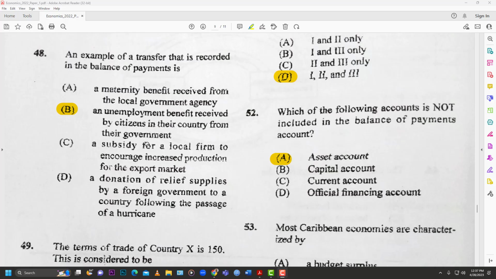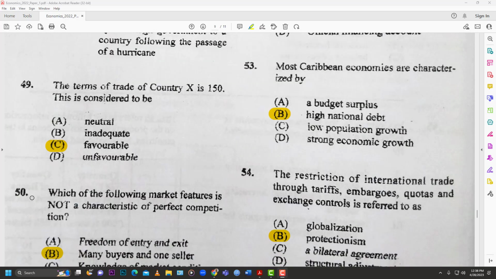Unemployment straight up tells you they're not working, but yet they're getting a payment. That is what a transfer is, a payment you receive without doing any kind of production. So they're not working, but yet they get something. So that's an example of a transfer. Things like pensions, unemployment benefits, and gifts from overseas countries are considered transfers. 49, the terms of trade of country X is 150. This is considered to be C, favorable. Normally when it's over 100, it tends to be favorable.